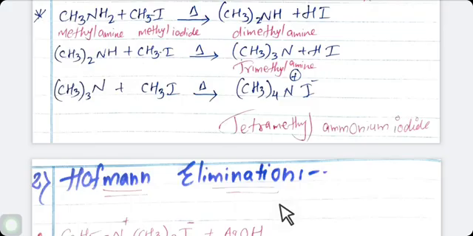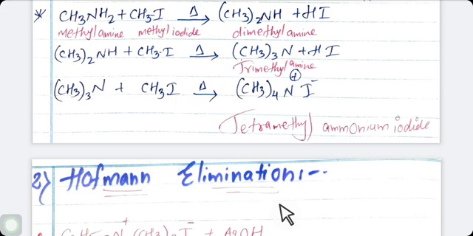It gives quaternary ammonium hydroxide, which is a deliquescent crystalline solid. Deliquescent means absorbing moisture from the air and becoming liquid. This substance is called a deliquescent crystalline solid. So, when tetraalkyl ammonium halide is heated with moist silver oxide, it gives quaternary ammonium hydroxide, which is a deliquescent crystalline solid and is strongly basic like NaOH or KOH.